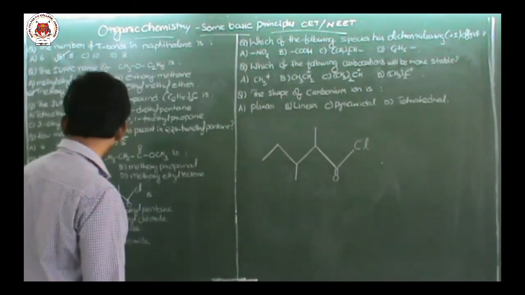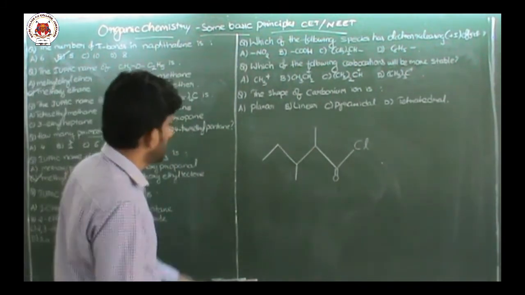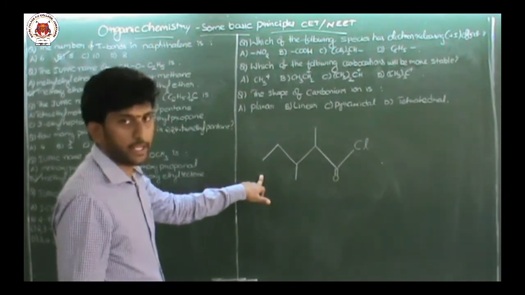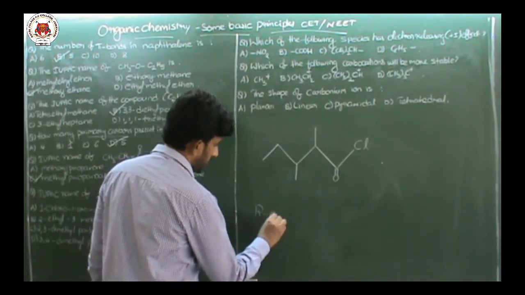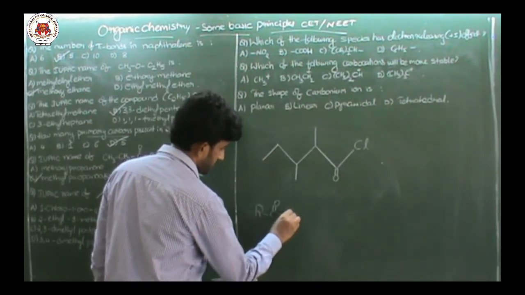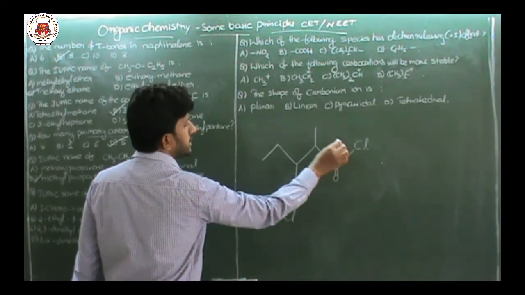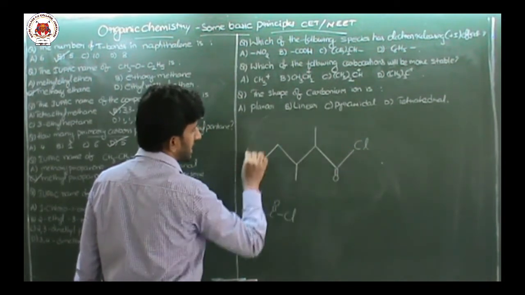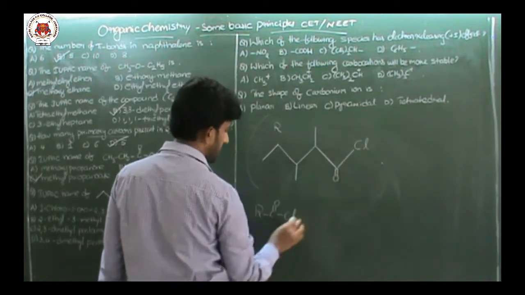If any group contains RCOCl, here this completely you should consider R. This is CO, this is Cl.